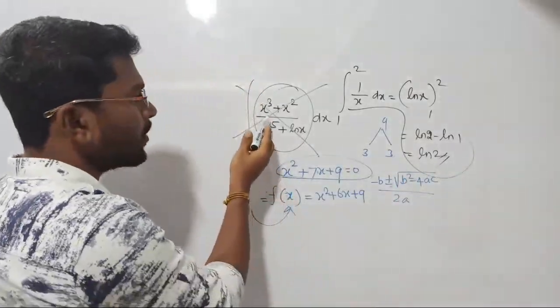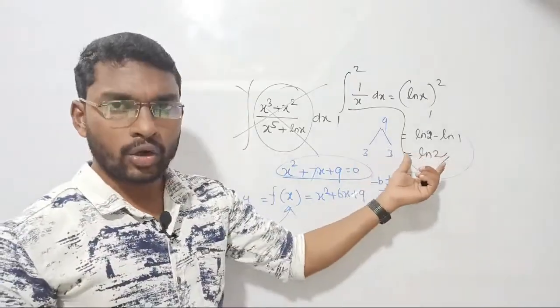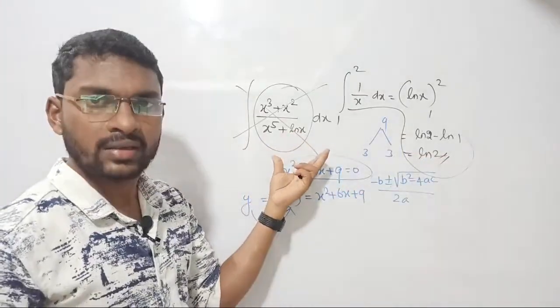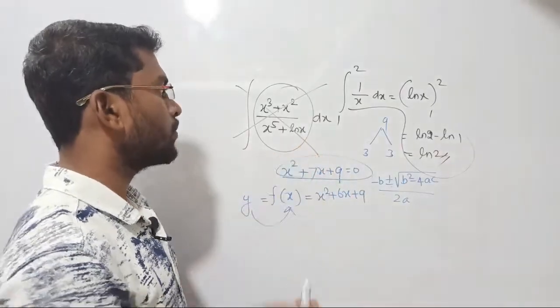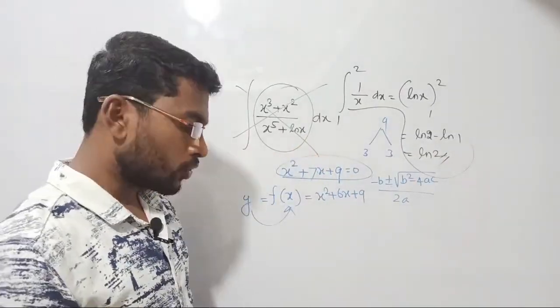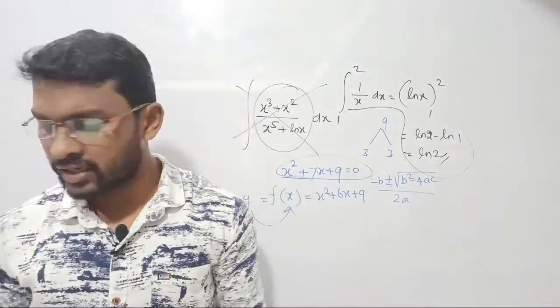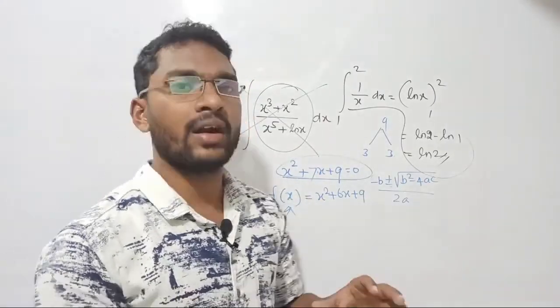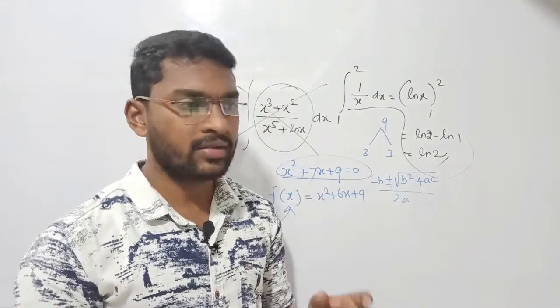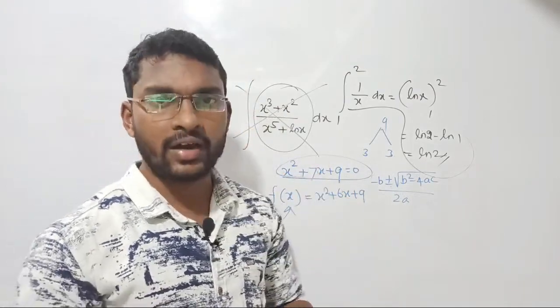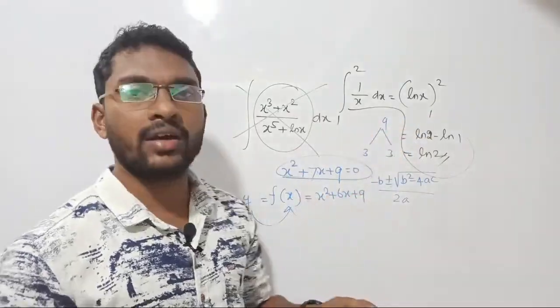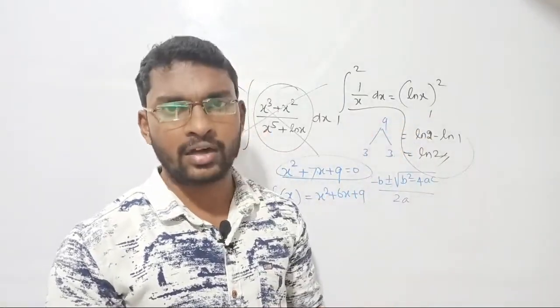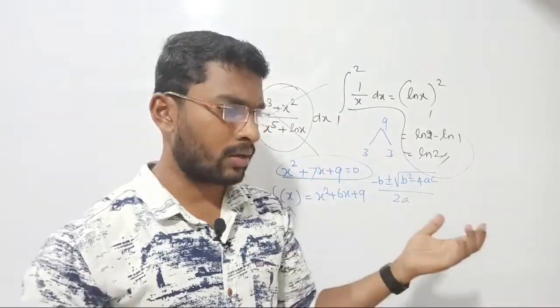Suppose I have these types of equations, can I do it like this? Do you have any methods for this? No, right? I don't have any direct approach to find the solution for this type of critical function. So what is the conclusion? For critical differential equations, we go with numerical methods. Similarly, for critical integral functions, we go with numerical methods. Similarly, if a polynomial equation is very critical and cannot be solved, we go with numerical methods.